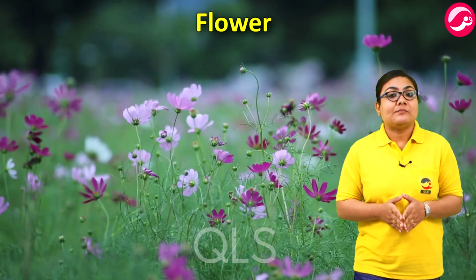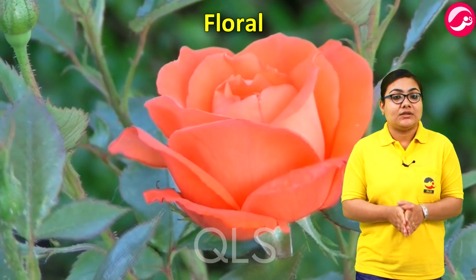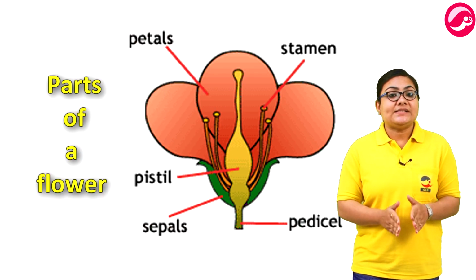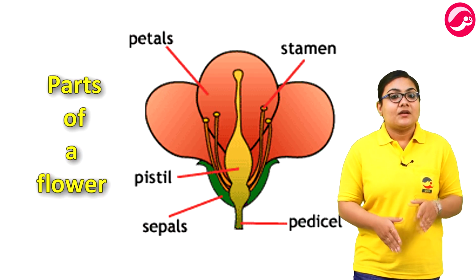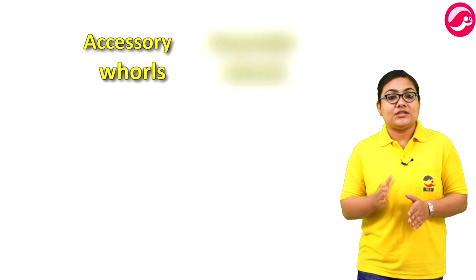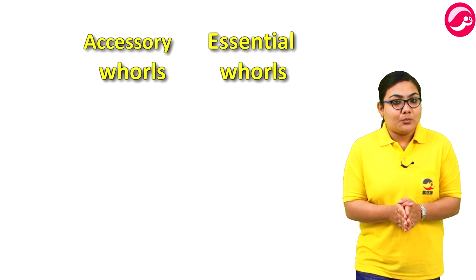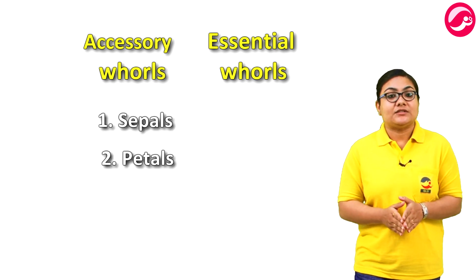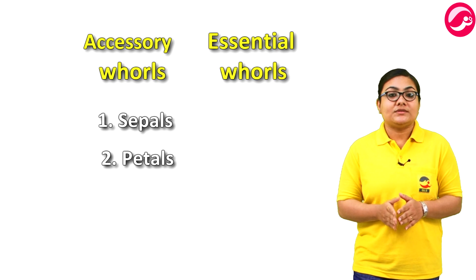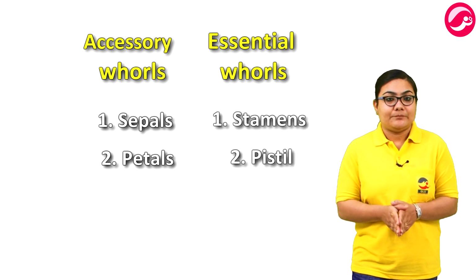Now, a flower, sometimes known as the bloom or the blossom, is the reproductive structure found in plants that are floral. Different parts of a flower include sepals, petals, stamens and pistil. Parts of a flower can be grouped into two categories, namely accessory whorls and essential whorls. Accessory whorls include sepals and petals, whereas essential whorls include stamens and pistil.